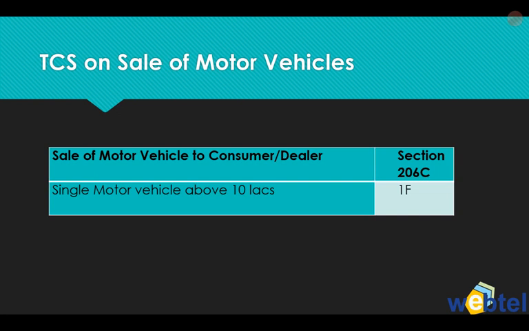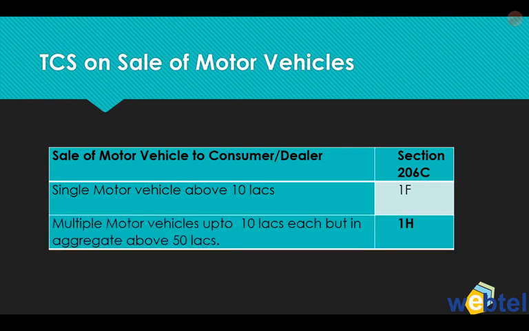Then coming to TCS on sale of motor vehicles, as you're aware that in section 1F on sale of single motor vehicle above 10 lakhs, it is covered under 1F, and TCS is already applicable. So under 1G will not be applicable in these cases. But in case of sale of multiple motor vehicles up to 10 lakhs each, but in aggregate above 50 lakhs, whether sold to a consumer or dealer, TCS under section 1H shall be applicable. So this is about applicability in case of motor vehicles.